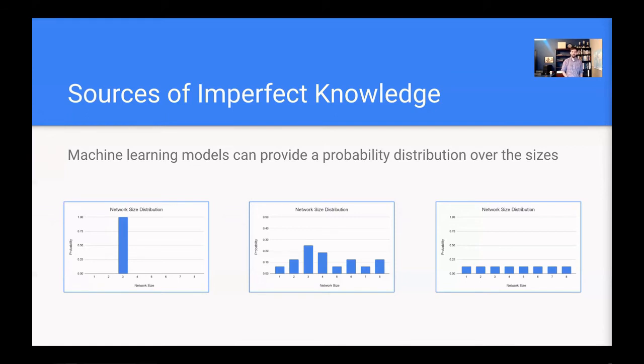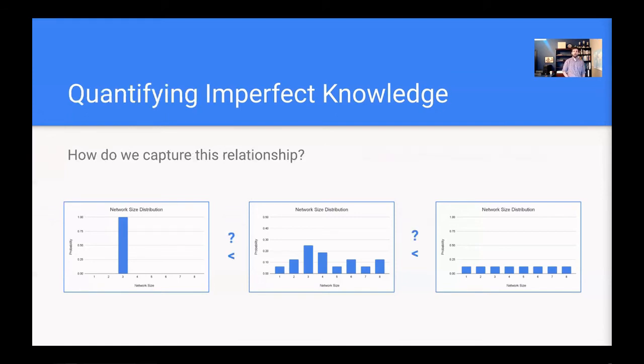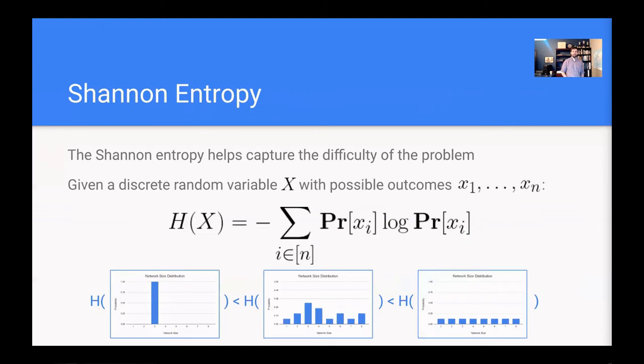So what we're missing for the purposes of this paper is a way to quantify this relationship. So again, on the left with the point distribution, where perfect knowledge is available, our contention resolution problem is very easy to solve. And on the right with the uniform distribution, it seems more difficult to solve the contention resolution problem since we don't have very much knowledge about which size estimate is true. So we either have to use a general algorithm for contention resolution, or we have to try each of these network sizes. So we need some metric which can capture this relationship. And it turns out that Shannon entropy does just this.